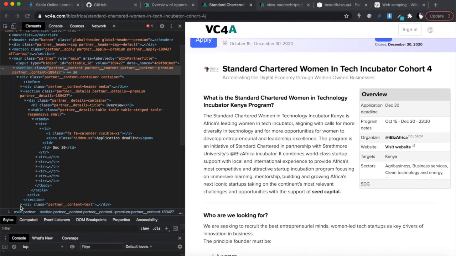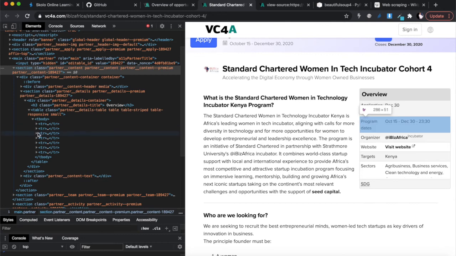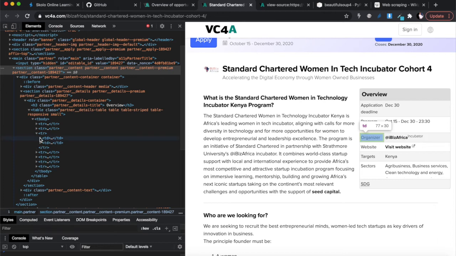And actually I want to extract the application deadline, and I also want to extract the website. Remember I said I wanted to extract the website. So the website, if I look at this, it's not the first one, so let's close that up. It's not the second one, it's this one over here. Okay, so let's open that and see what's in there.